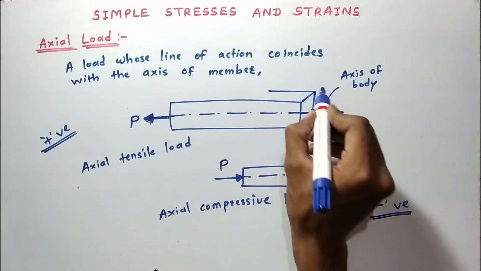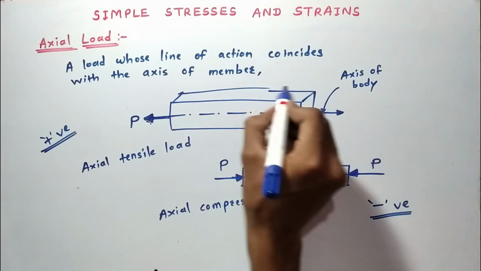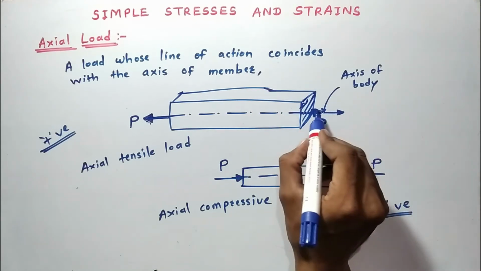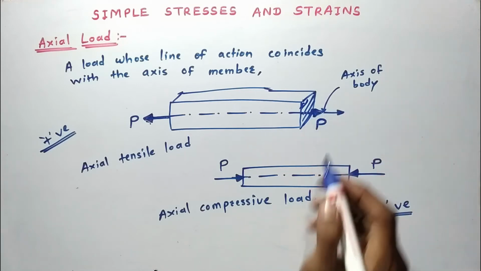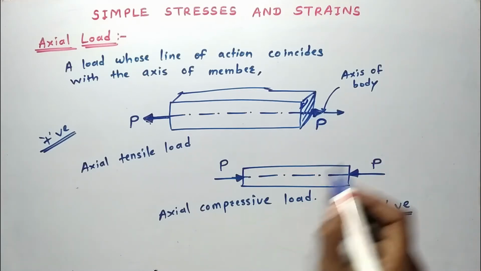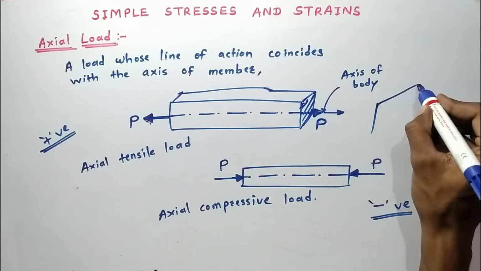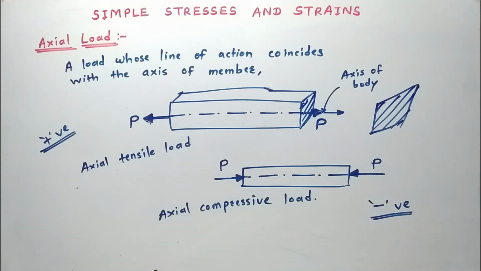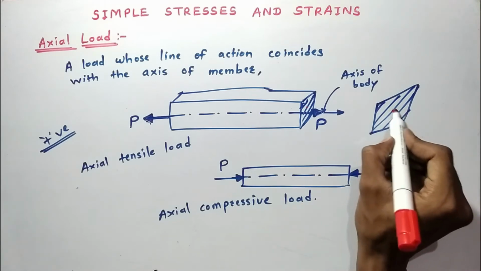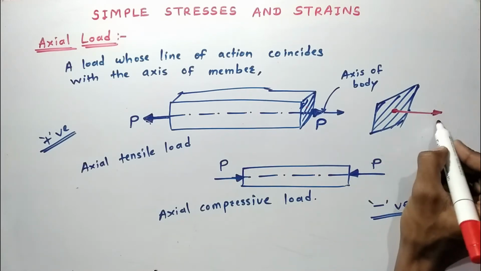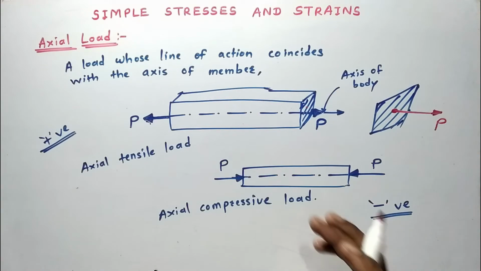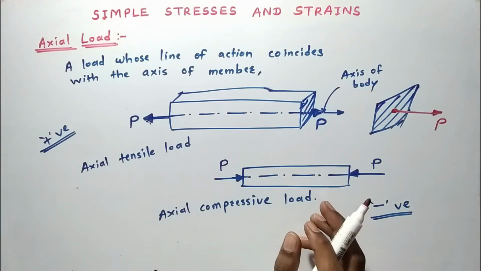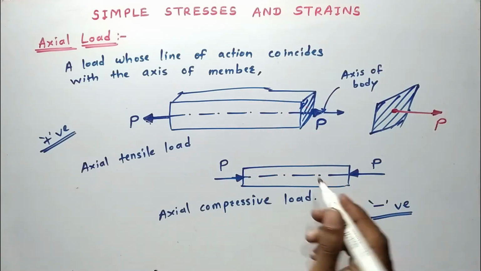Means if this is a bar, then this is the cross sectional area, and this load is normal, that is perpendicular, to the cross section.